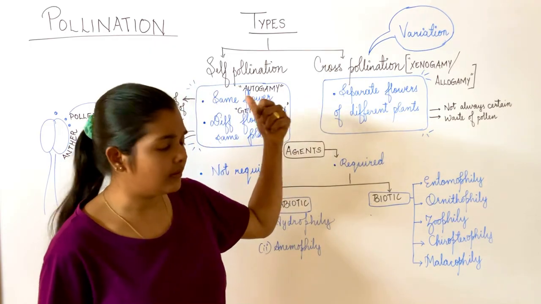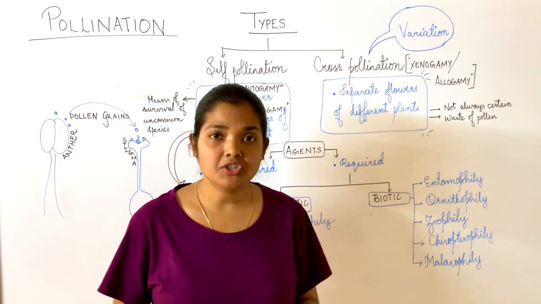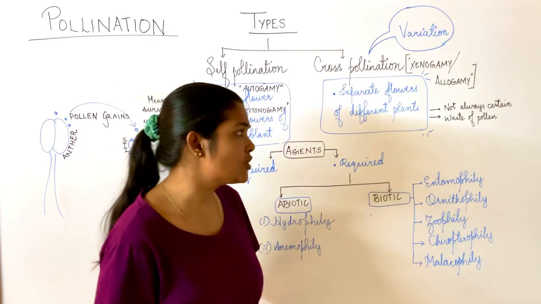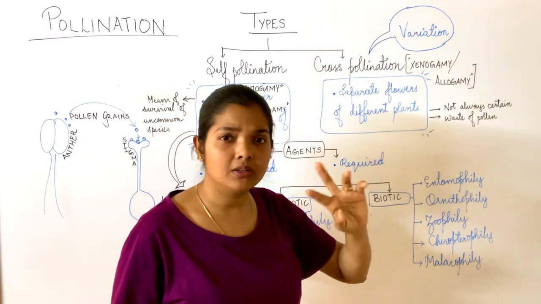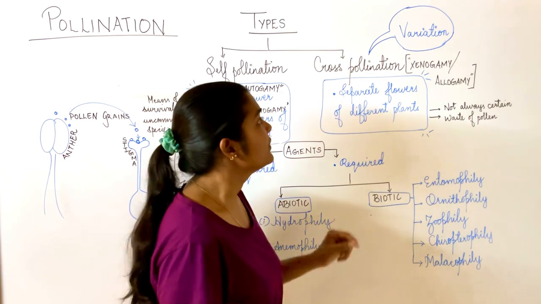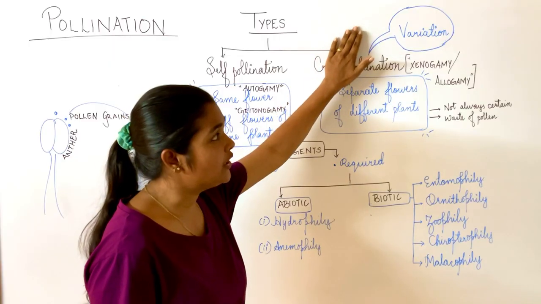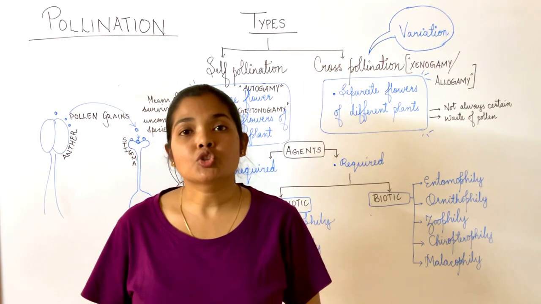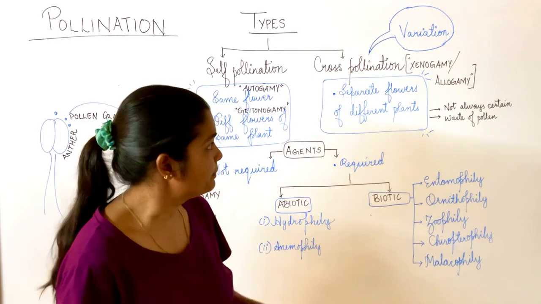Now, like we saw in case of self-pollination, there are some advantages. In cross-pollination also, there are some advantages as well as disadvantages. Advantages could be, since it is having the mingling of the genes, it results in new genetic combinations, and that will result in variation. Showing variation makes it stronger than the plants which are undergoing self-pollination.